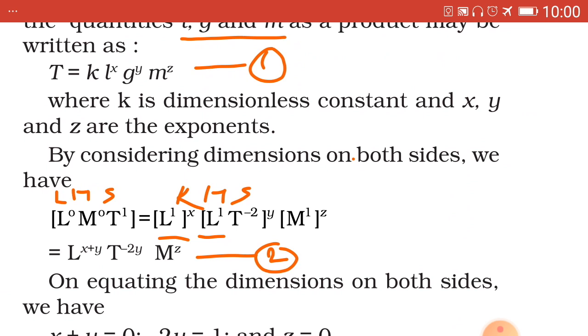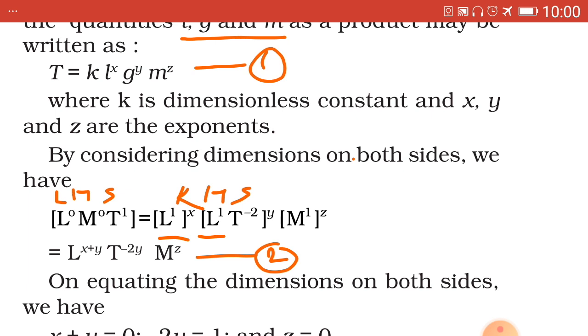Now we consider the RHS. K is a dimensionless constant because it is a proportionality constant. It does not possess any unit, so M0, L0, T0 are not taken into consideration. Equal to first term L raised to X, meaning L raised to 1 whole raised to X. Then G, L1 T minus 2, whole raised to Y. M means M raised to 1 whole raised to Z.